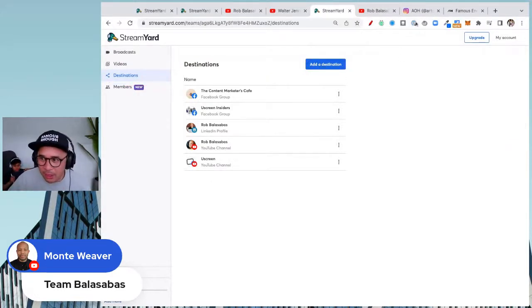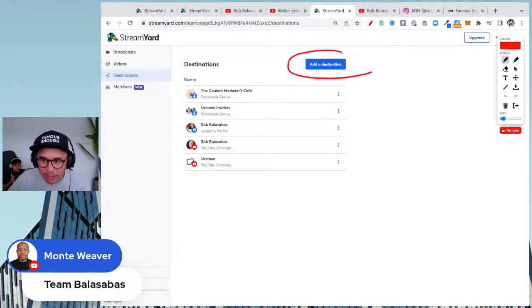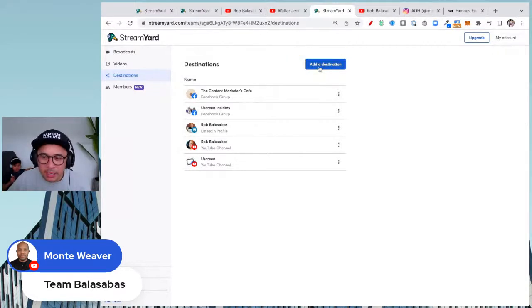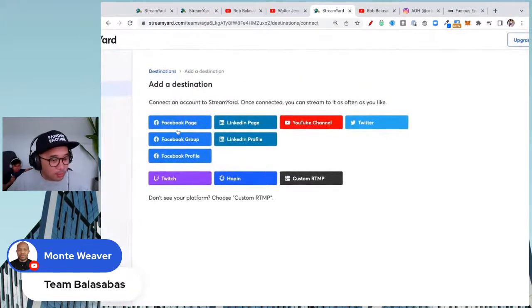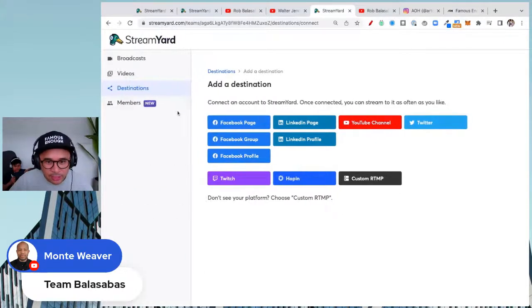If you click on the Add a Destination button here, this blue button here, this will open up a bunch of different options. And so you can see here, these are all the places you can live stream to, and you can connect all of your pages and channels to StreamYard. Makes it really easy for you to then go live on those destinations.